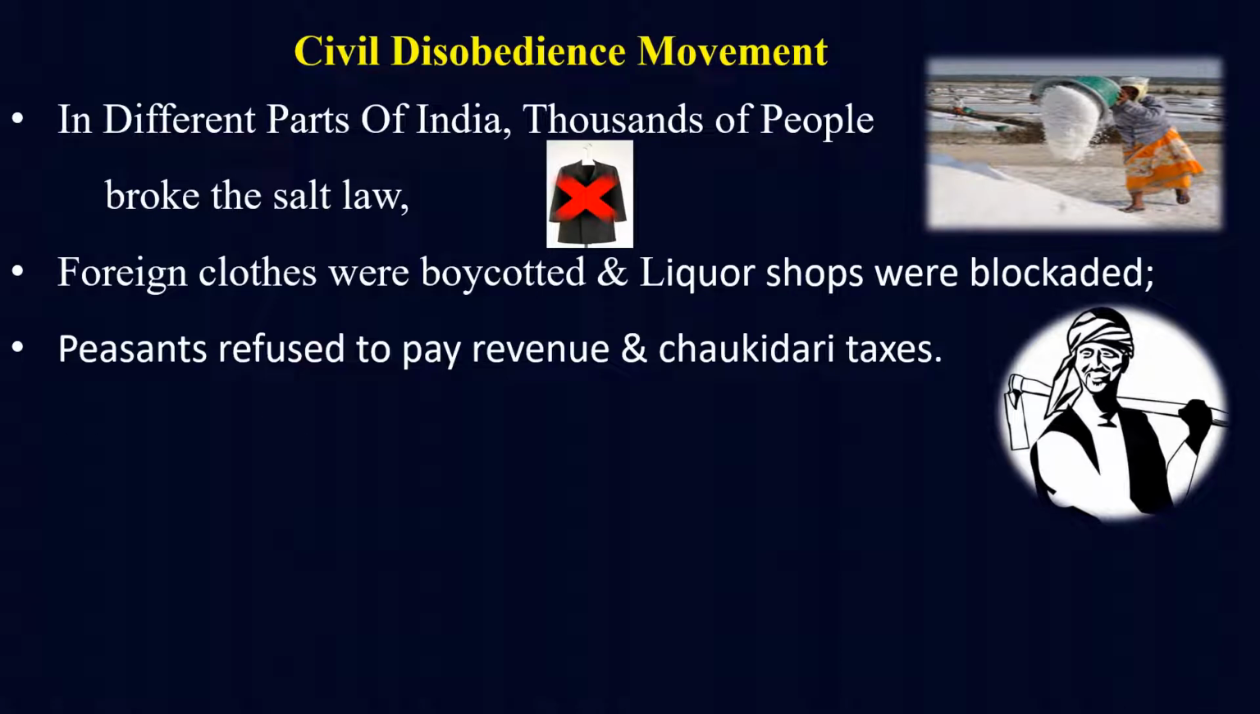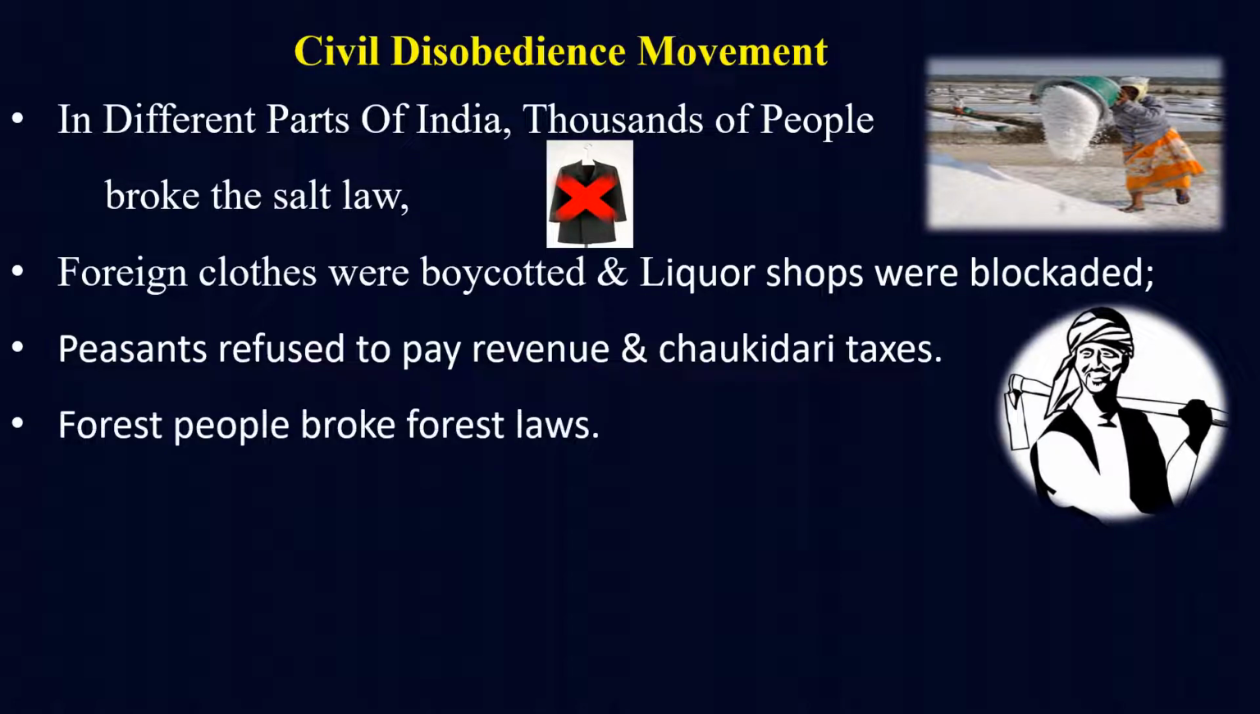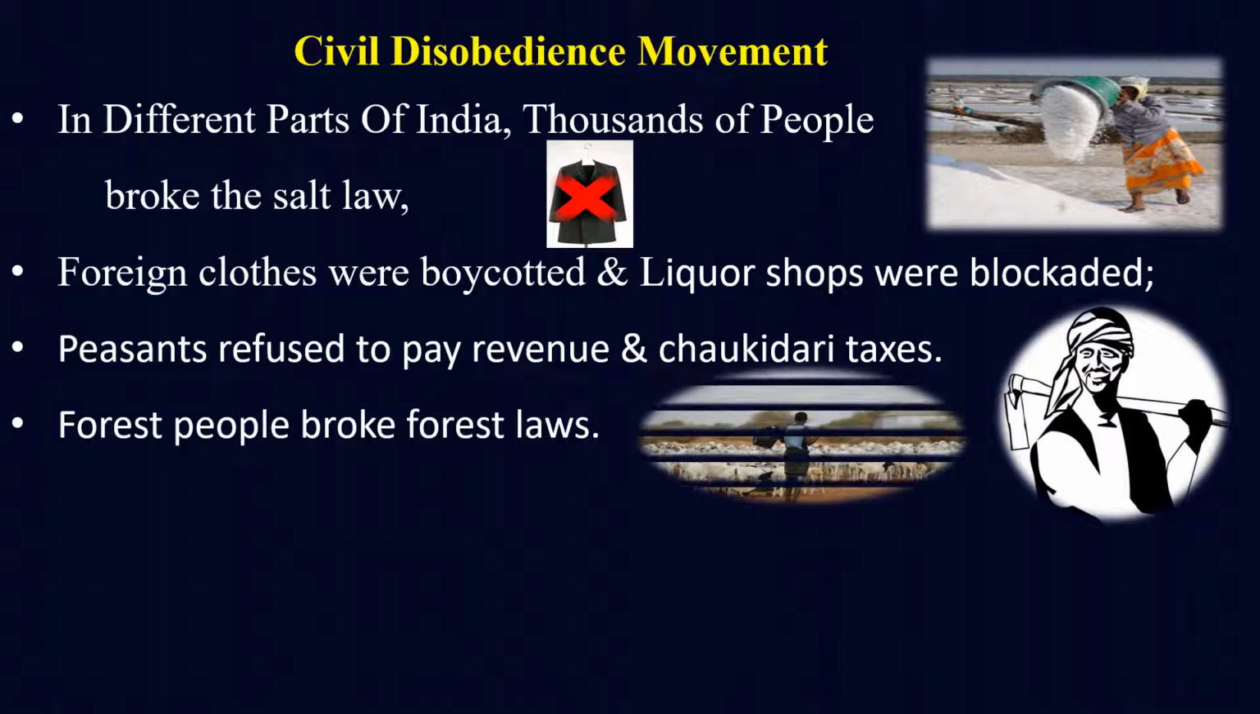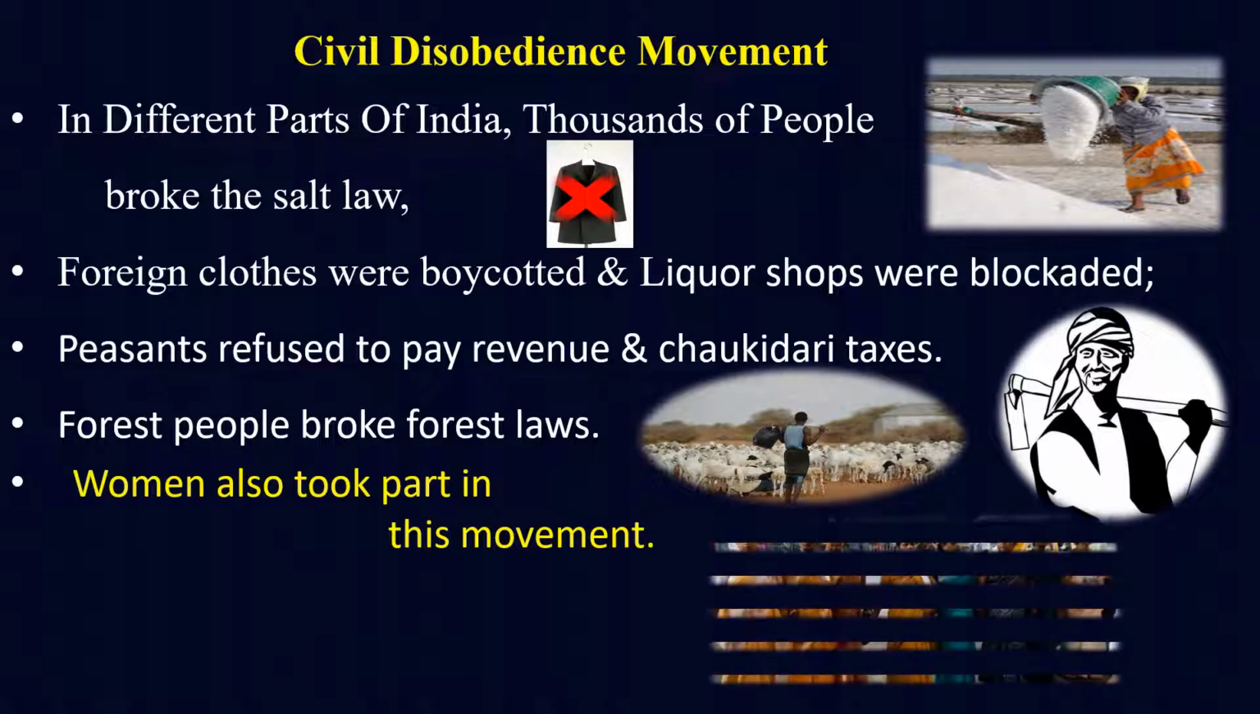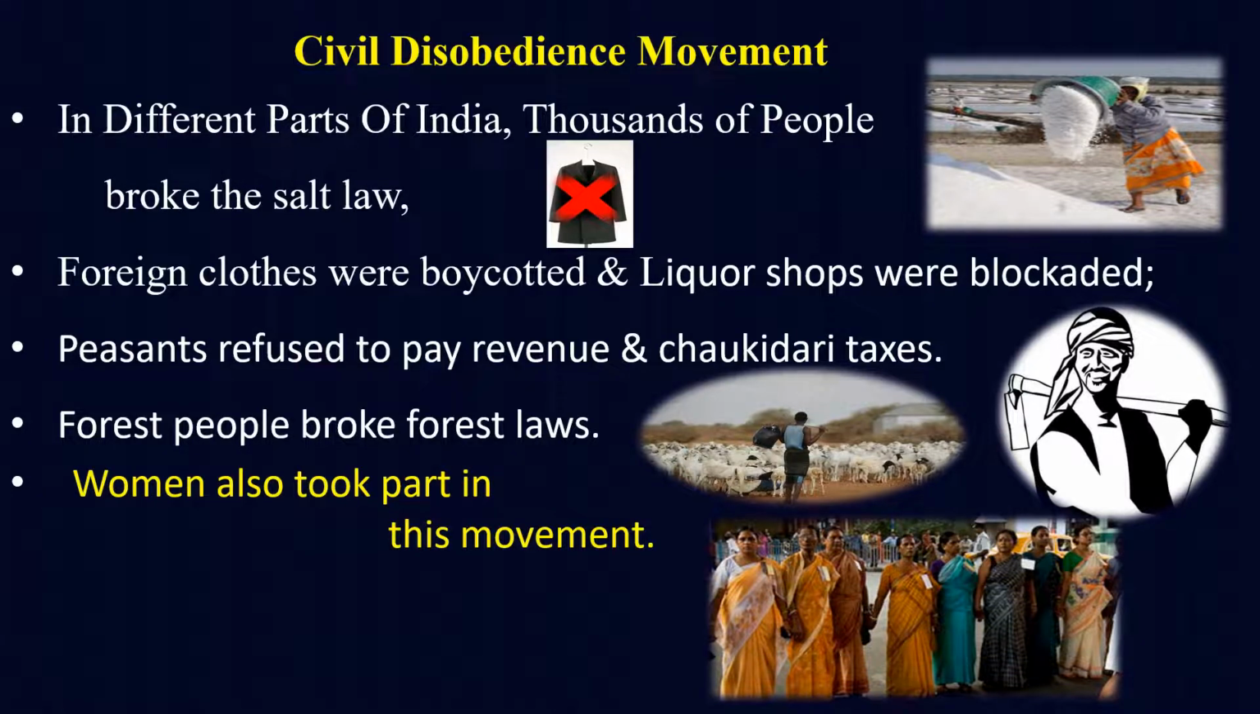the village officials resigned from their jobs. And in many places, forest people also broke the forest laws. They entered forests to collect wood and graze their cattle without any permission of the British government. And the most important feature of this movement was that women also took part in it. A large number of women took part in this movement.